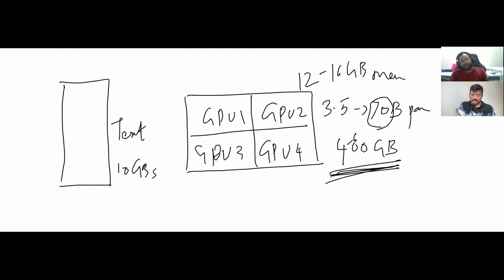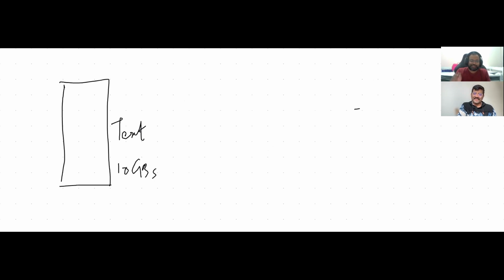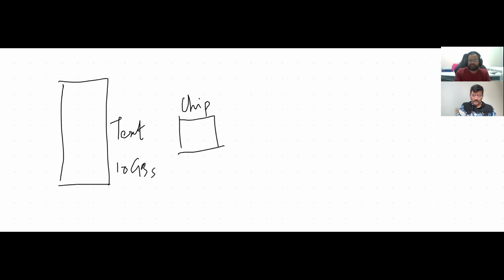So with the 4 GPUs, what are your traditional techniques? How do you split up this model so that it can fit into these 4 GPUs? We are going to use HPC, which is called high performance computing, to achieve this. In HPC there are 3 types of parallelism for any problem you solve. One is inside the core, let's say the chip. Inside the chip, there are multiple vector processors. It's called SIMD, single instruction multiple data.